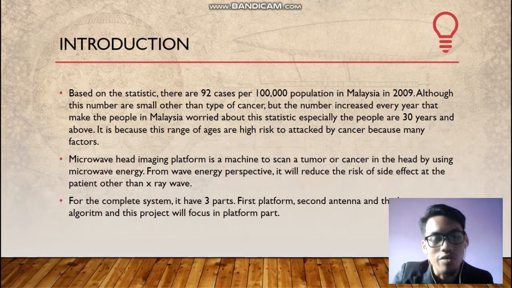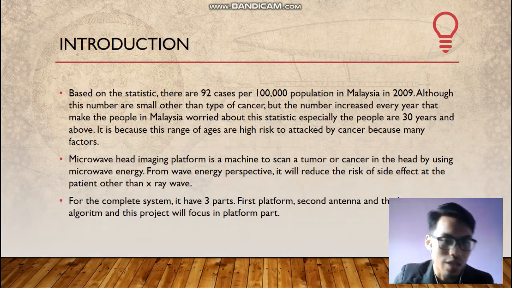This microwave head imaging platform is a machine to scan a tumor or cancer in the head by using microwave energy. From the wave energy perspective, it will reduce the risk of side effects to the patient, compared to other electromagnetic waves such as X-ray, gamma ray and so on.